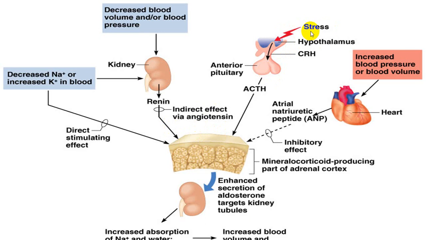Stress will also stimulate ACTH, and that ACTH will be acting on the adrenal cortex, producing increased production of aldosterone. Increased blood pressure and increased blood volume will stimulate ANP, and that ANP has an inhibitory effect, while all these are stimulatory effects, all these three. So ANP is inhibitory, and that will inhibit aldosterone production.